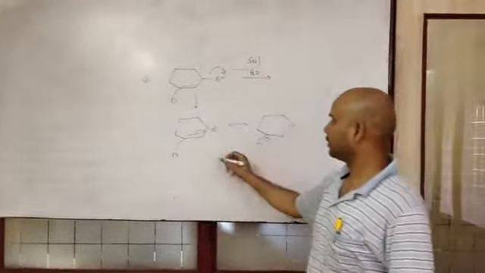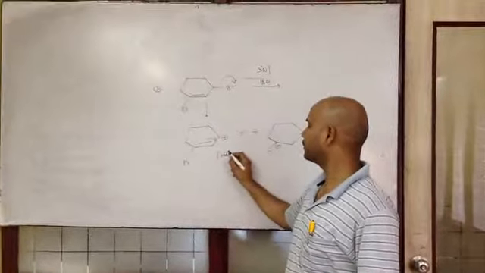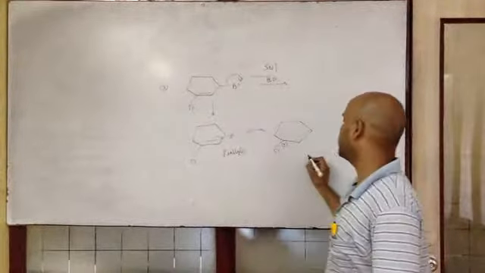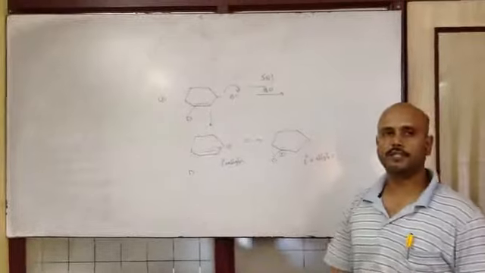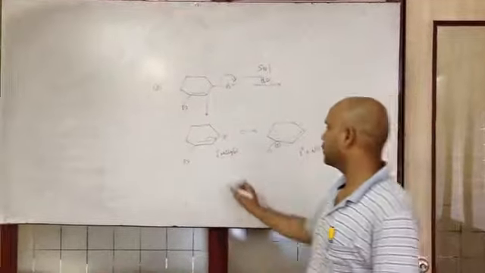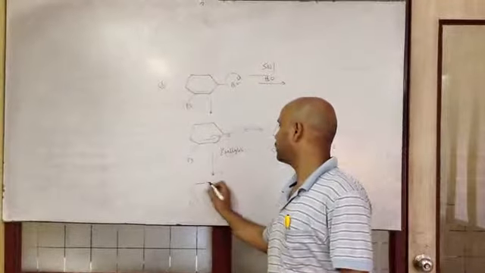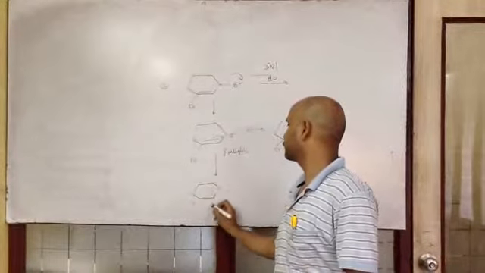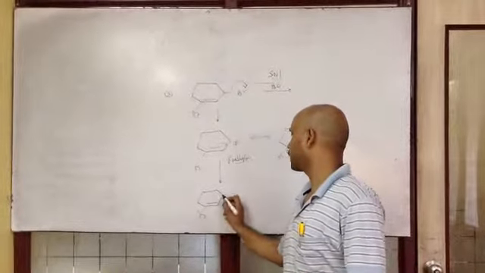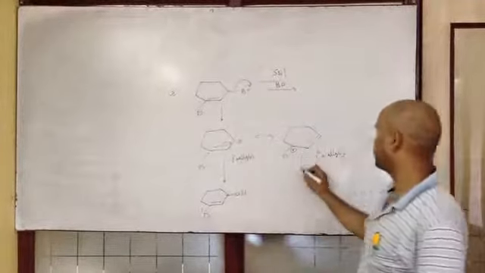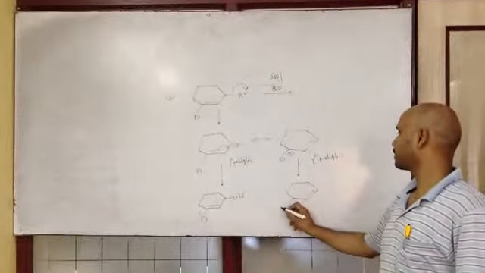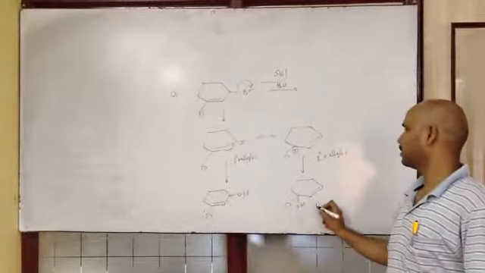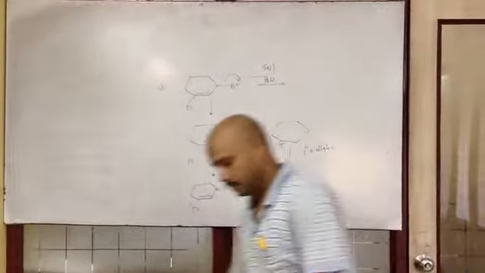See here, this is also secondary plus allyl. This is also secondary plus allyl. Both are equally stable. Therefore, from both we'll have product. From this we'll have product OH. From this we'll have product. These two are the products.